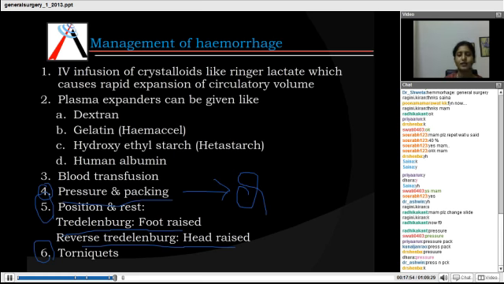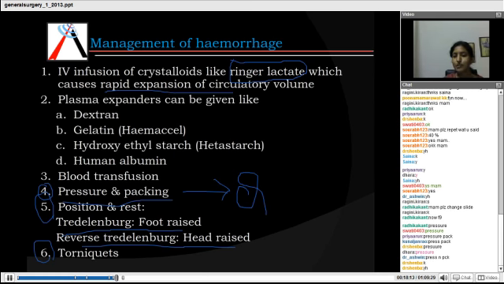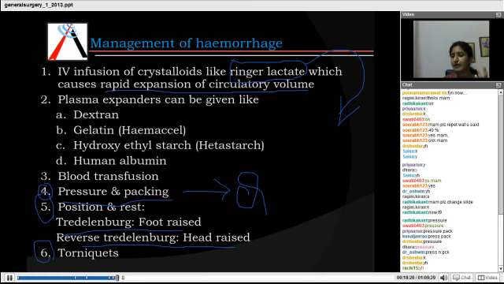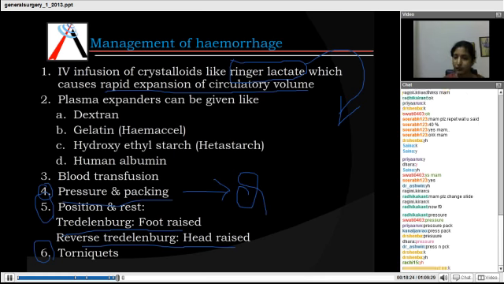Now what are these fluids? The most important fluid, the one used first in transfusion, is Ringer's lactate solution. All of you must be well versed with this term, Ringer's lactate, because it causes rapid expansion of the circulatory volume. It is a very important IV infusion crystalloid, mostly the first agent used in IV infusion. The other plasma expanders are dextran, gelatin, hydroxyethyl starch, albumin, and blood transfusion.